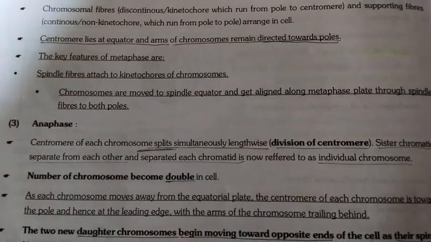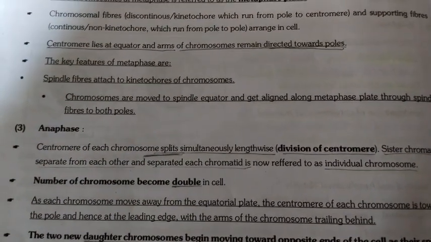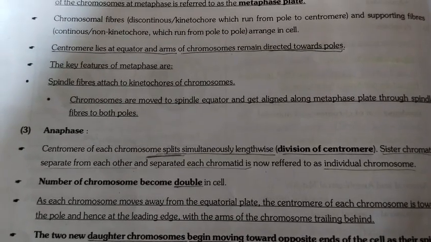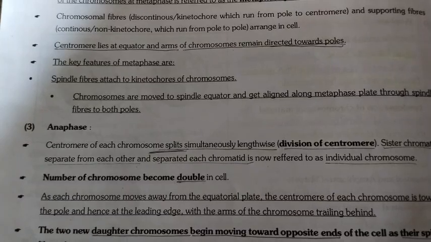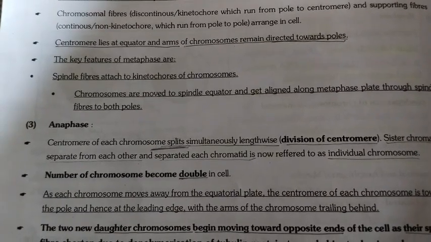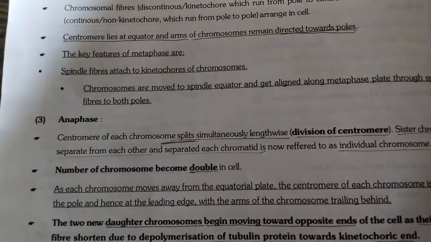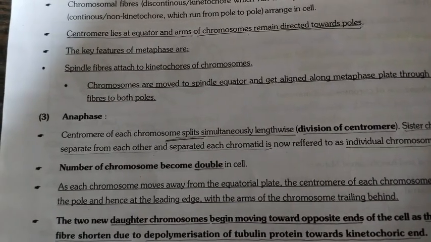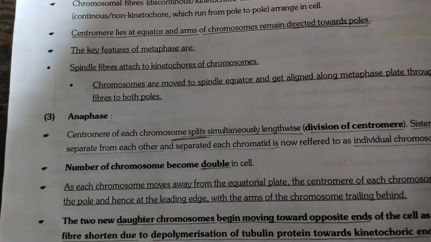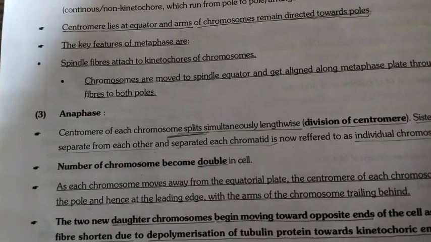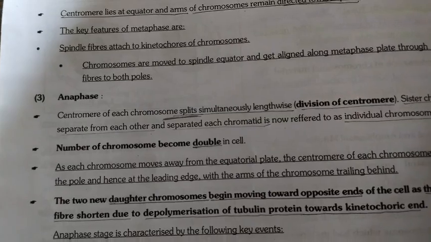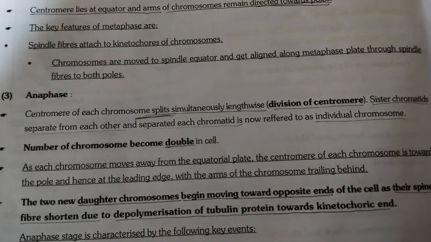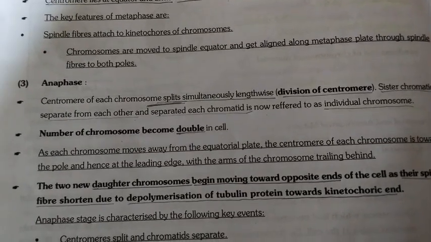Chromosomal fibers, discontinuous or kinetochore fibers, run from pole to centromere, and supporting fibers, continuous or non-kinetochore fibers, run from pole to pole arranged in the cell. Centromere lies at the equator and arms of chromosomes remain directed towards the poles. The key feature of metaphase is spindle fibers attached to the kinetochores of chromosomes. Chromosomes are moved to the spindle equator and get aligned along the metaphase plate through spindle fibers to both poles.